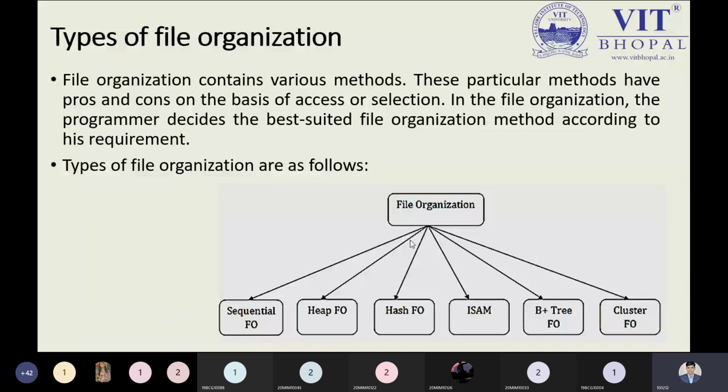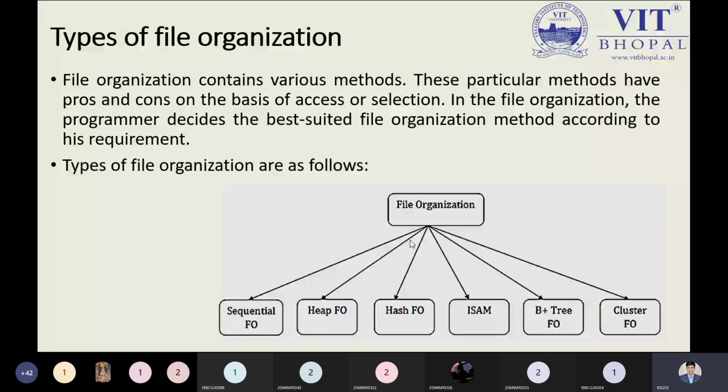And next we have B plus tree file organization. B plus tree is a new concept for understanding file organization in a detailed manner. Those who have studied the tree in data structure, they have the B plus tree idea, so they can understand what it means by B plus tree file organization. But don't worry, I have prepared my slide separately for the B plus tree. I will explain the B plus tree file organization in detail, so you people are not required to worry about this point.